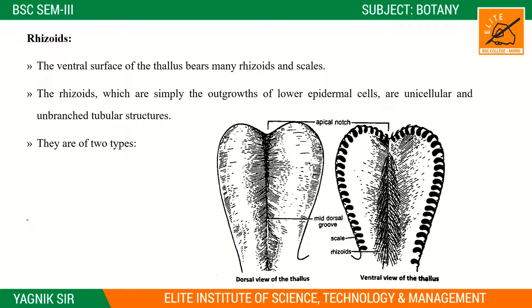These rhizoids are of two types, smooth-walled rhizoids and tuberculate rhizoids, right? So both types of rhizoids are present in Riccia, and sometimes both types are placed, and otherwise only one is placed.